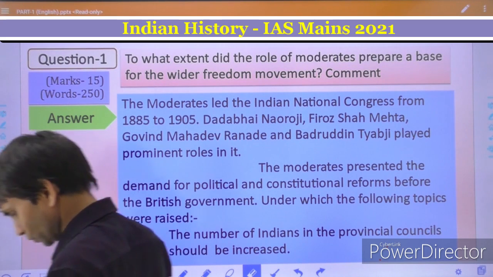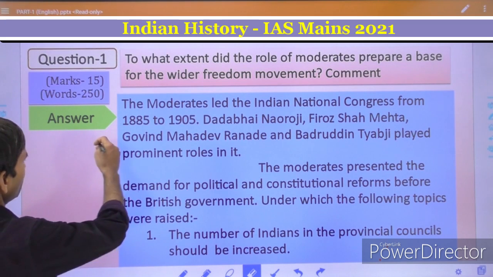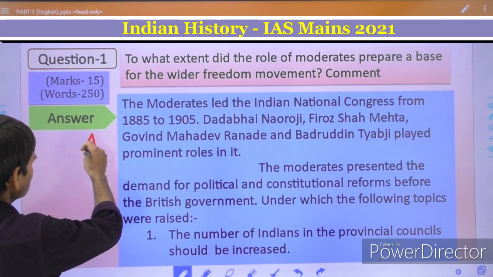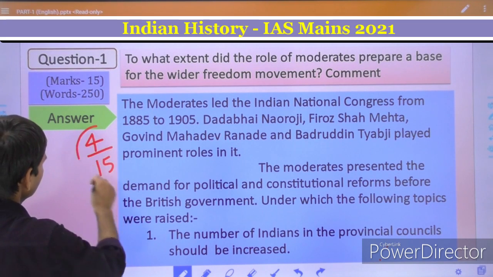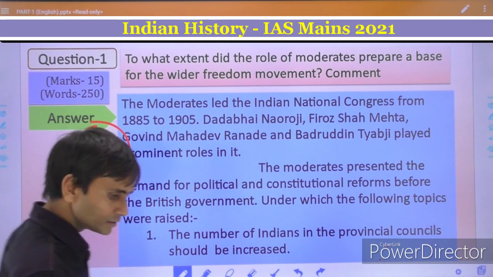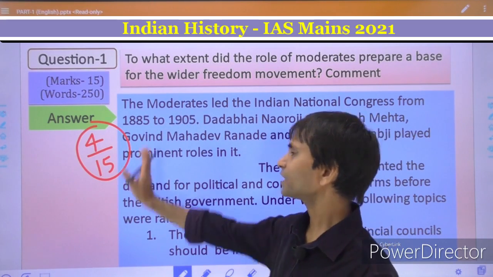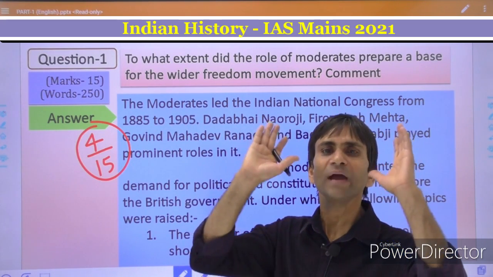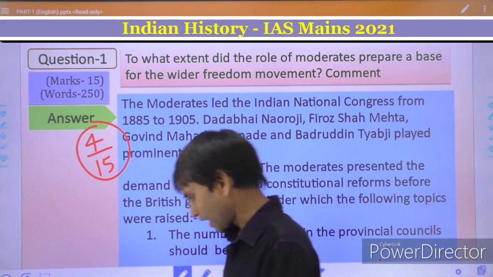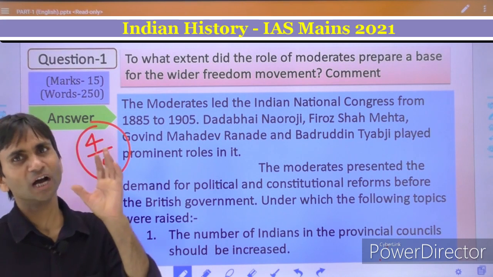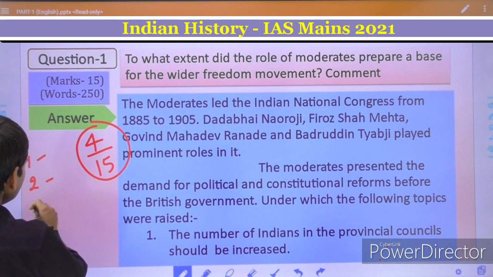So according to me, the answer only has a weightage of about 4 marks out of 15, and this is not a sufficient score, and on that basis you cannot hope for any kind of selection definitely. And now how to write a good answer and how can we obtain the maximum marks?